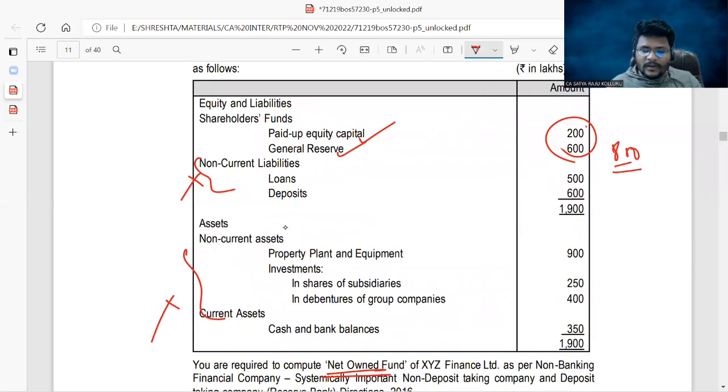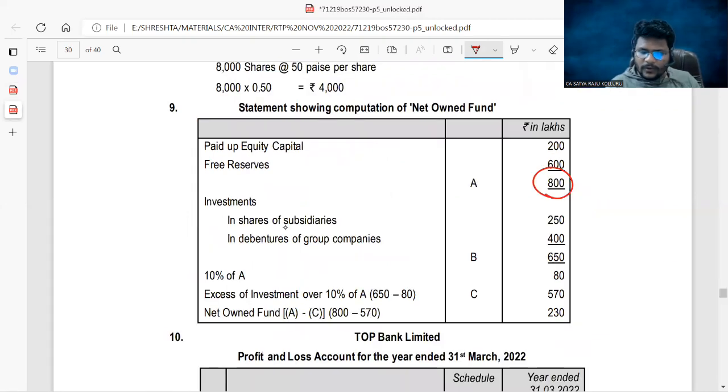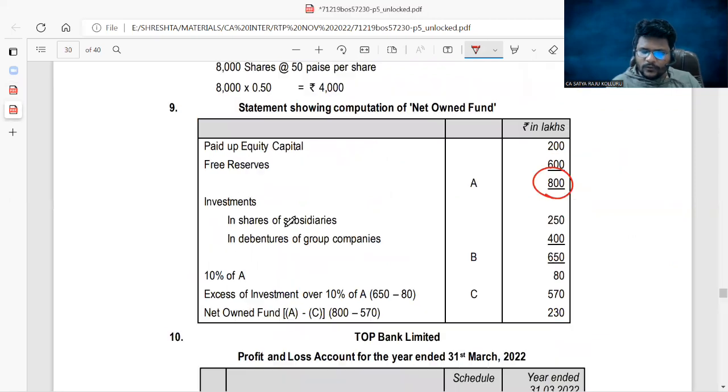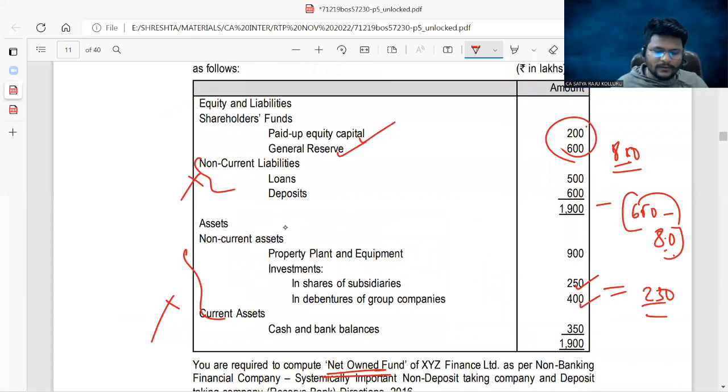Now net owned fund is nothing but owned fund minus investment in excess of 10% of the owned fund. Now investments 250 plus 400, 650. Investments in excess of 10% of owned fund: 10% of owned fund is 80, so the excess is 570. You can check here. 800 minus 570, 230. Net owned fund is 230. That's it. Is it okay, guys? Guys, this is regularly tested from the NBFC. Please, all of you concentrate.